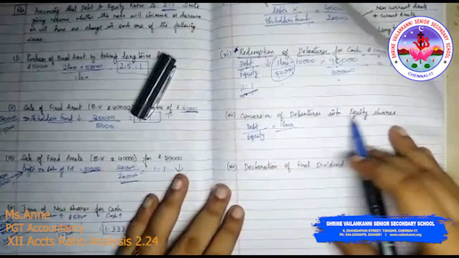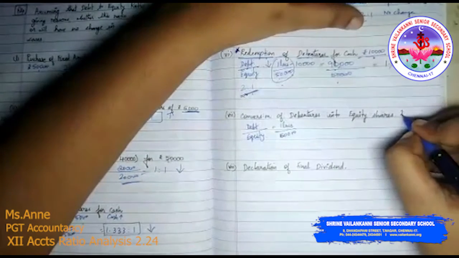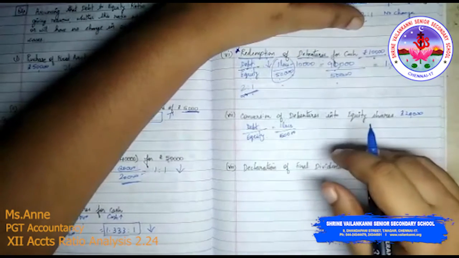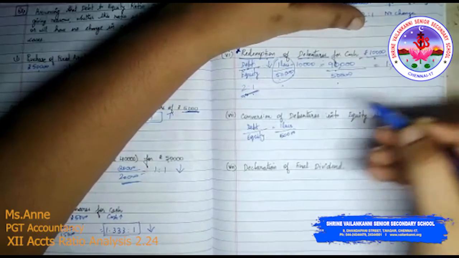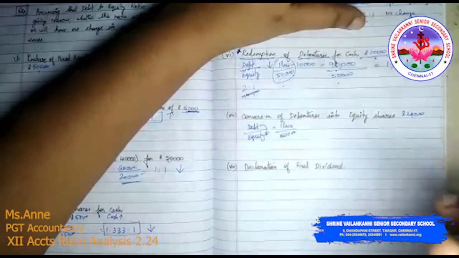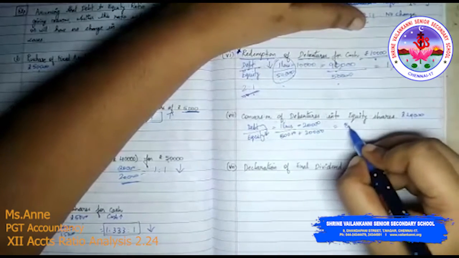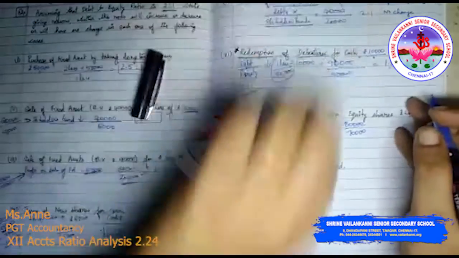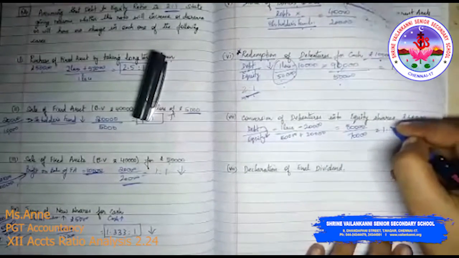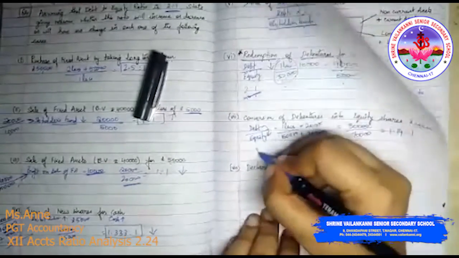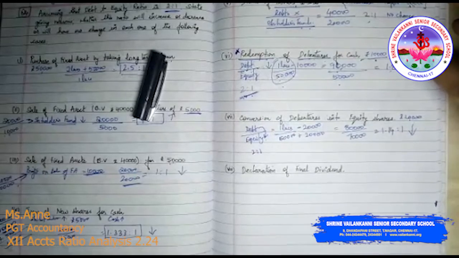Conversion of debentures into equity shares. Debentures are 1 lakh and equity shares are 50,000. Suppose 20,000 worth of debentures are converted into equity shares. Debt is converted into equity, so there is a reduction in the value of debt and an addition in the value of equity. So 80,000 divided by 70,000. The ratio will have an effect. It will become 1.14:1 from the previous ratio of 2:1. So there is a reduction in the ratio, a decrease in the existing ratio that you have to mention.